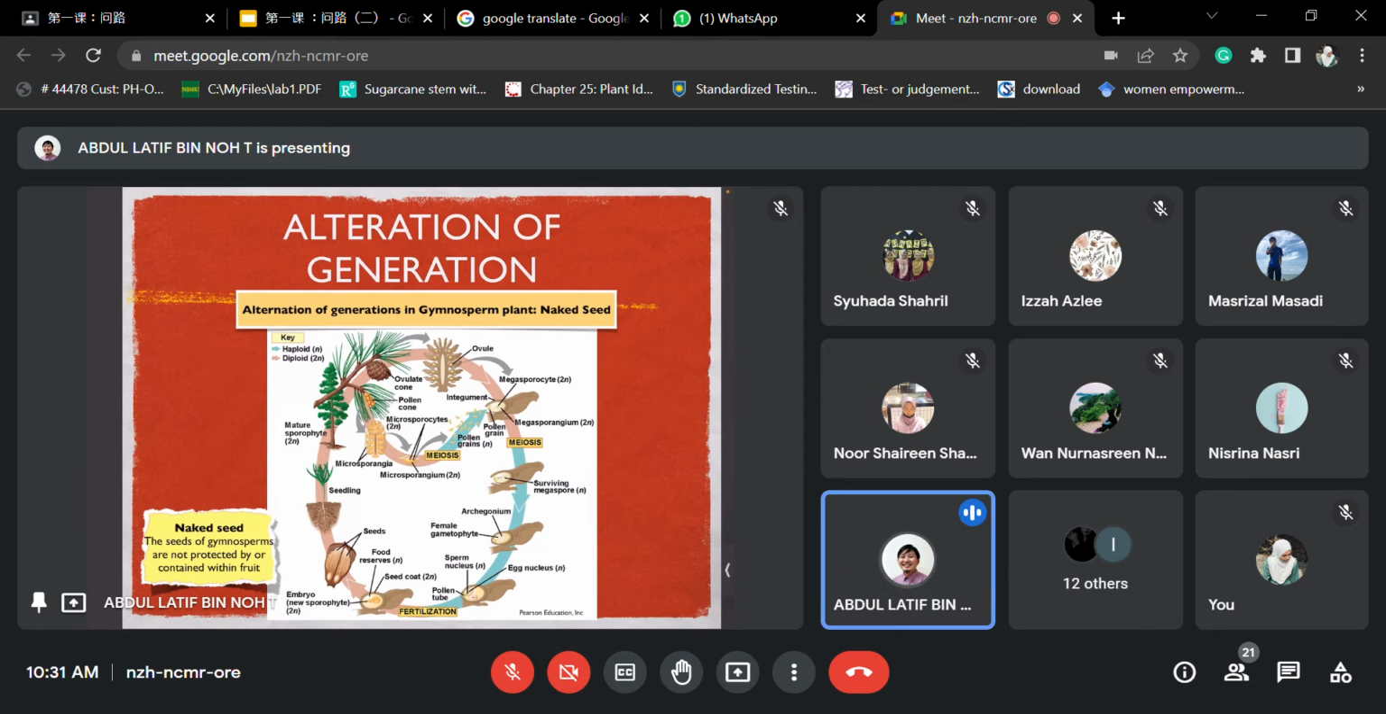Alright, so the microsporocyte to microsporangium, right? So this is where this particular structure is in diploid form. Here, okay, microsporangia is the plural. Microsporangium is the singular, right? So this microsporangium has many cells inside. What happens to the cells is that they undergo the meiosis process, right?